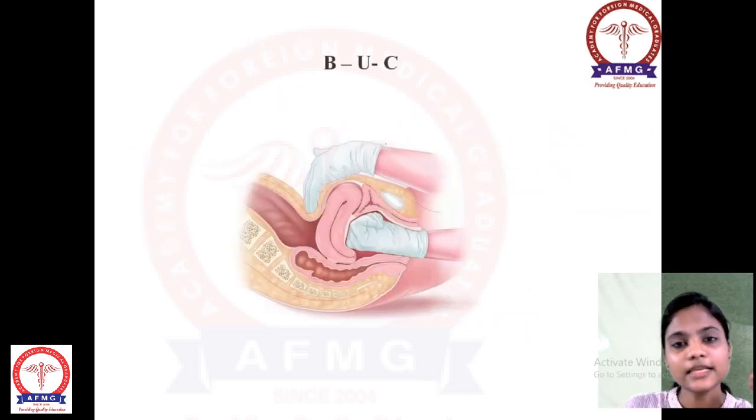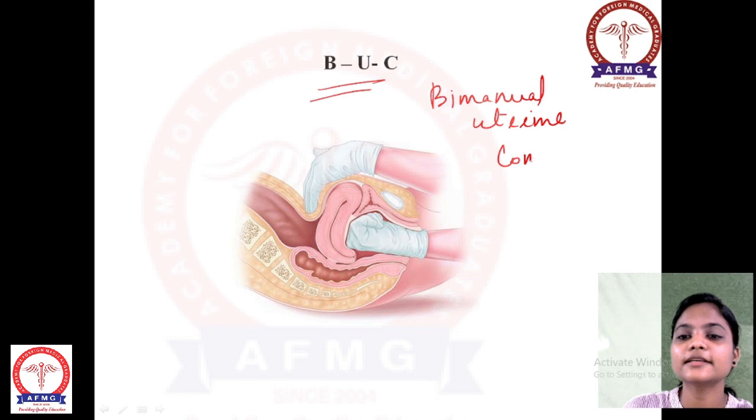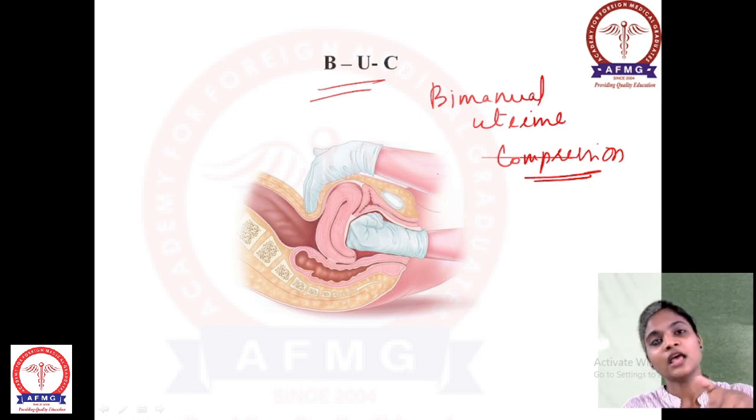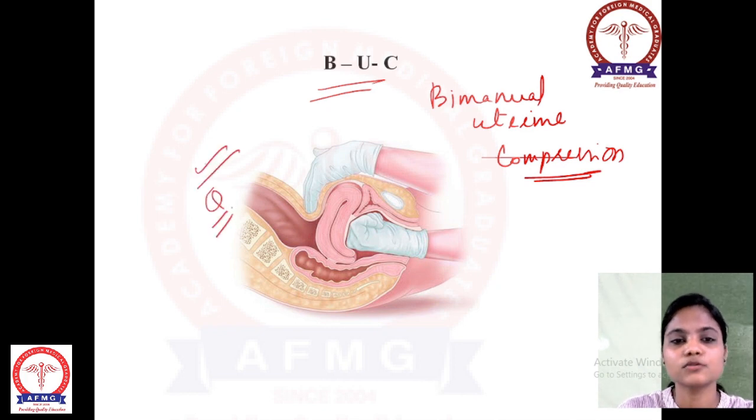Now, the next clinical management shown in the picture is BUC. What is BUC? Bimanual uterine tamponade, or you can call it compression. Bimanual uterine compression. See what they are doing? They are using two hands, one hand on the lower abdomen and the other in the per vaginal view, the whole hand kept like this, so that the uterus contracts. If it fails to contract, further compression stops the bleeding. This is one of the important clinical managements where you can decrease the bleeding level. This picture question is also asked.